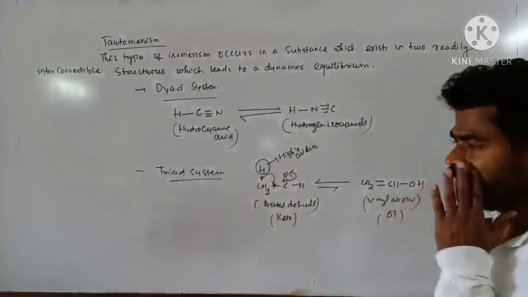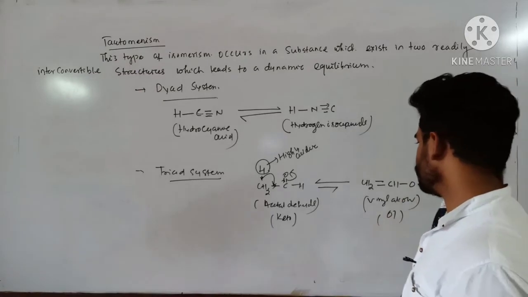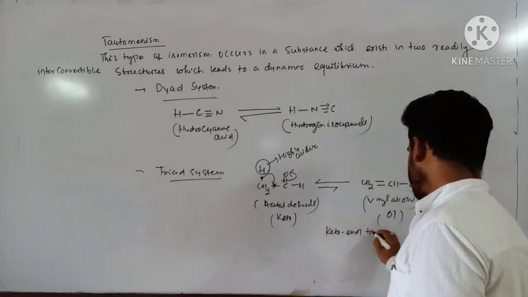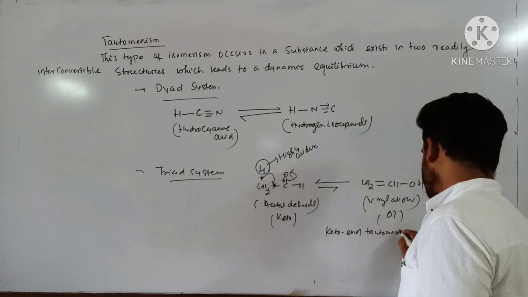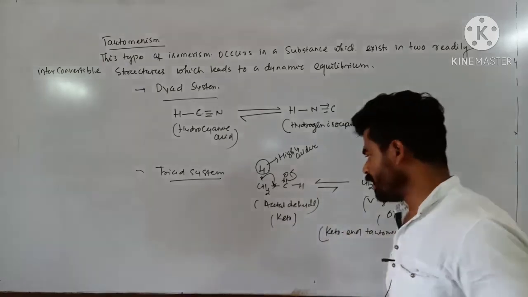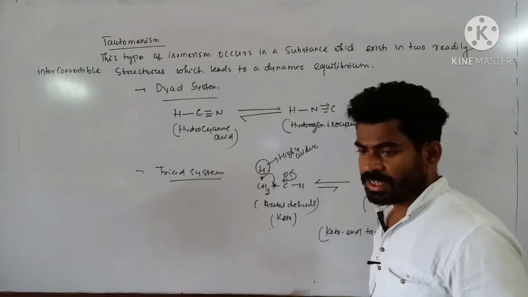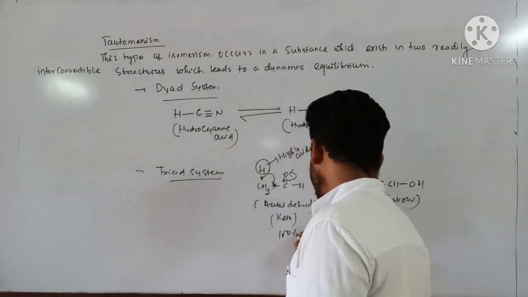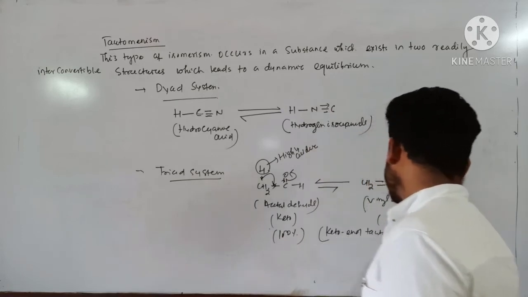OH group is there. So this is called keto-enol tautomerism. And mostly this keto form exists in the percentage of 100%, and enol form is 0%. Why?